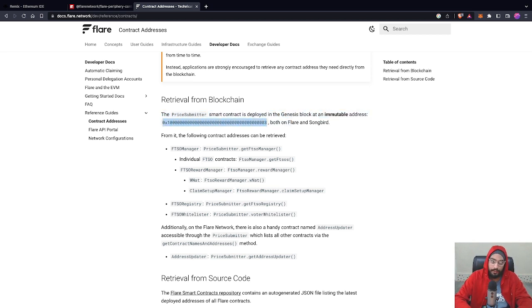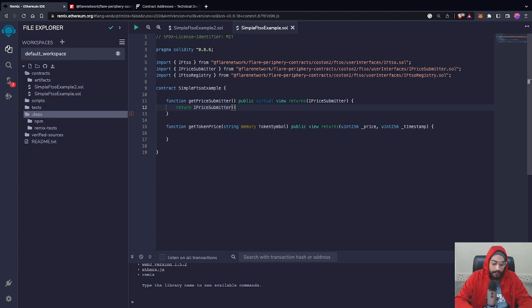For your information, this address can change, and whenever it changes, there will be an announcement. So just copy this contract address and paste it here. Our function for retrieving the price submitter contract is completed.